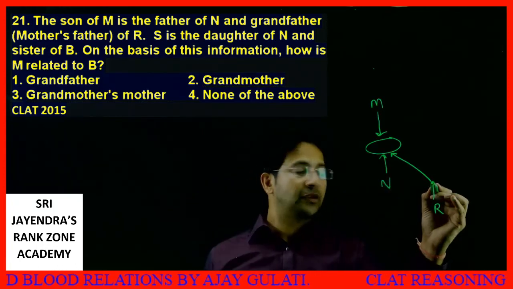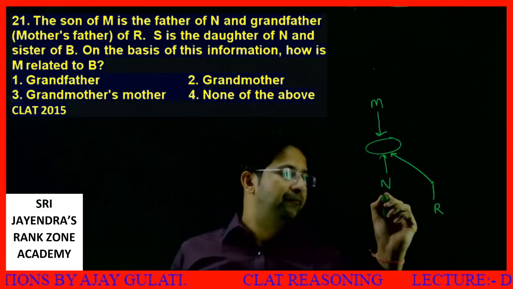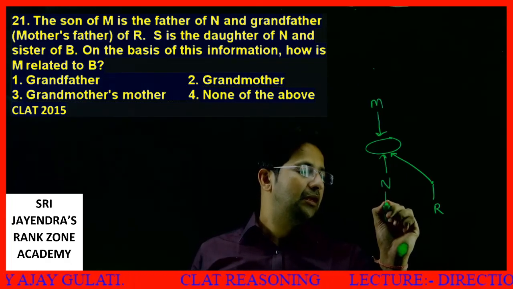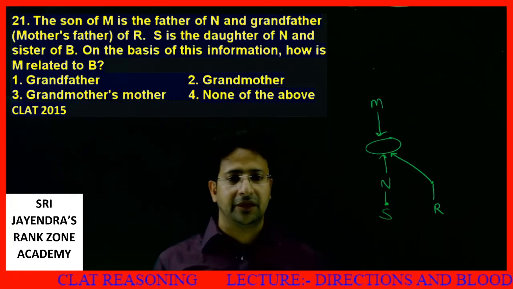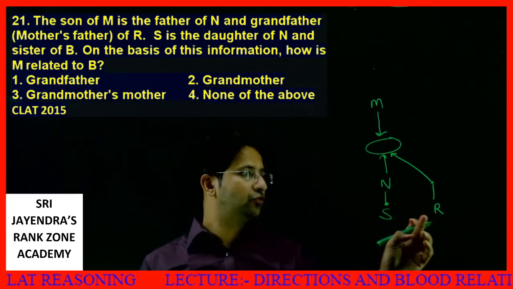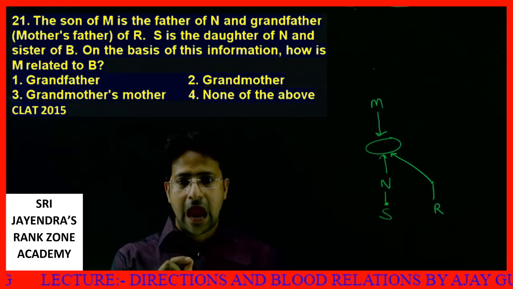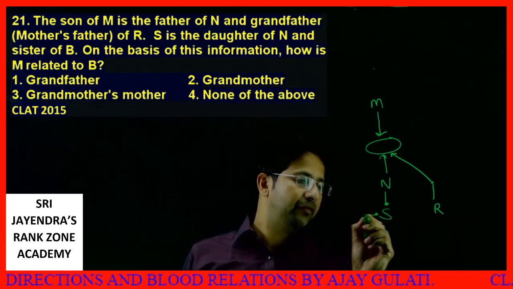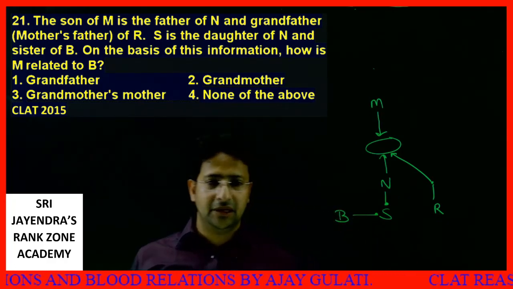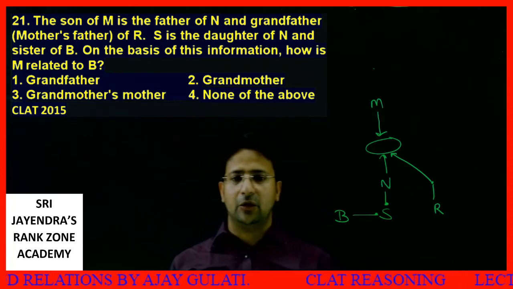S is the daughter of N. This is S. These two represent the same age group. S is the daughter of N and sister of B. F is the sister of B. On the basis of this information, how is M related to B?